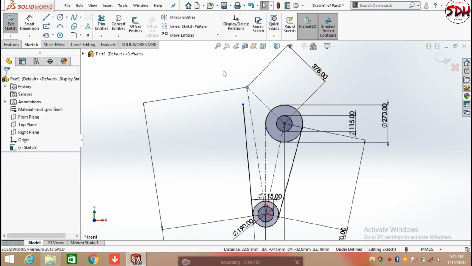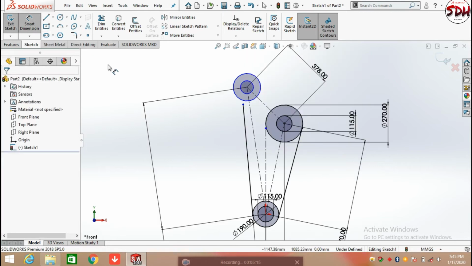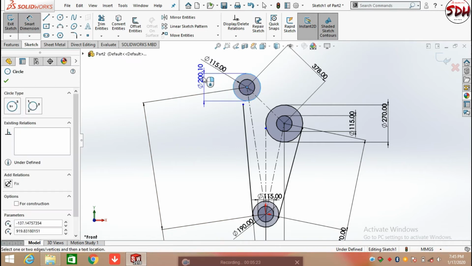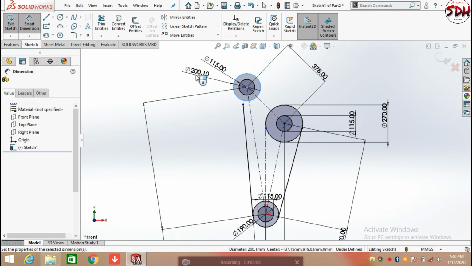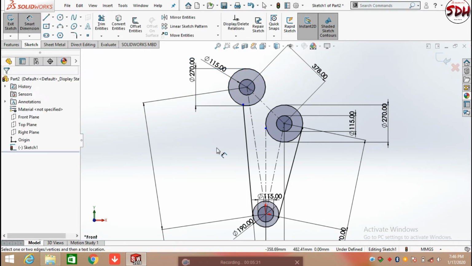Make these points coincident with each other and draw a circle here, defining its diameter as 115 mm and the outside diameter as 270 mm. Now escape from the smart dimensions.